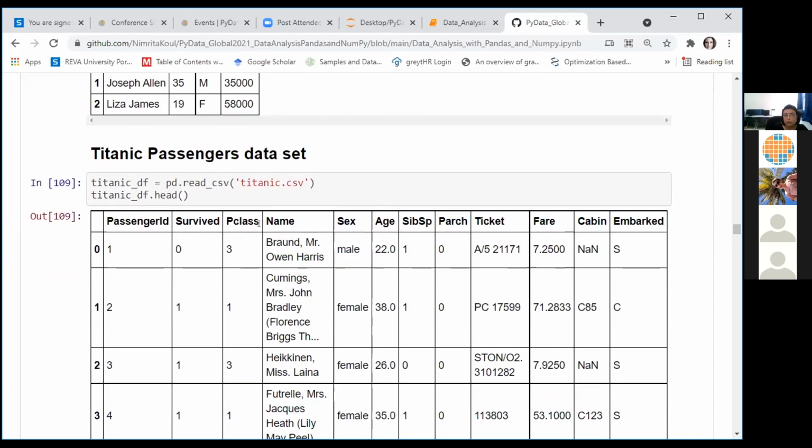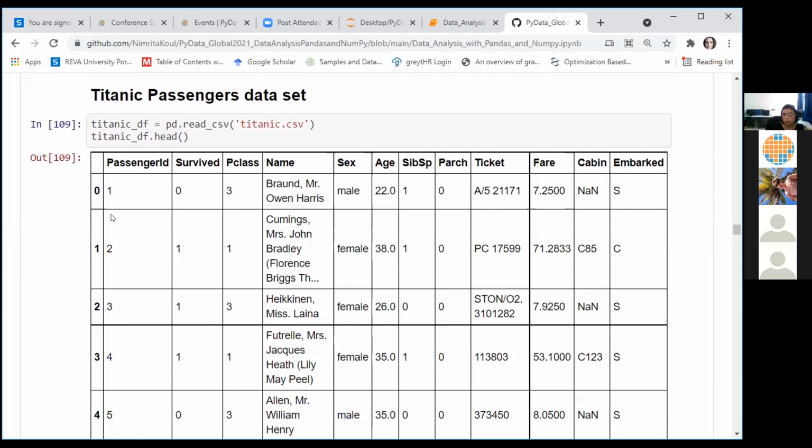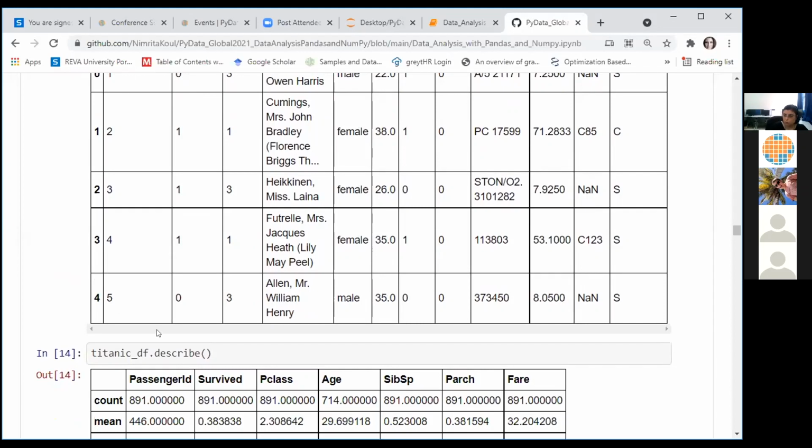Once we have read this file into our data frame, we can see the first few rows of the data frame using the head function. By default, the head function shows you the top 5 rows. You can also specify an integer here, and that many rows will be shown to you. Our data frame has columns like passenger ID, survived, pclass, name, and so on. So we can see the top 5 rows using the head function.